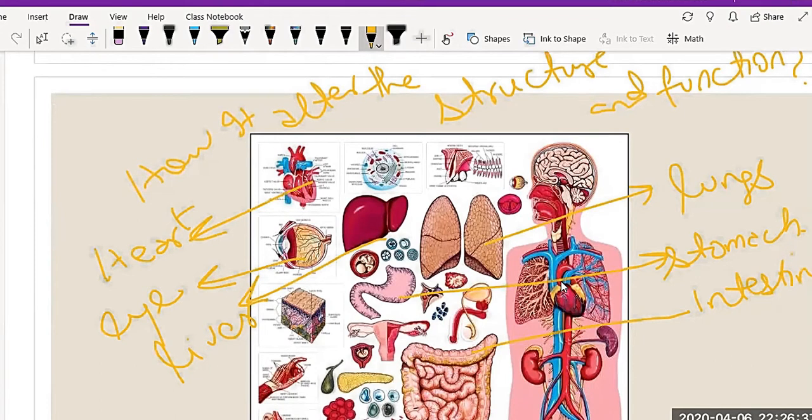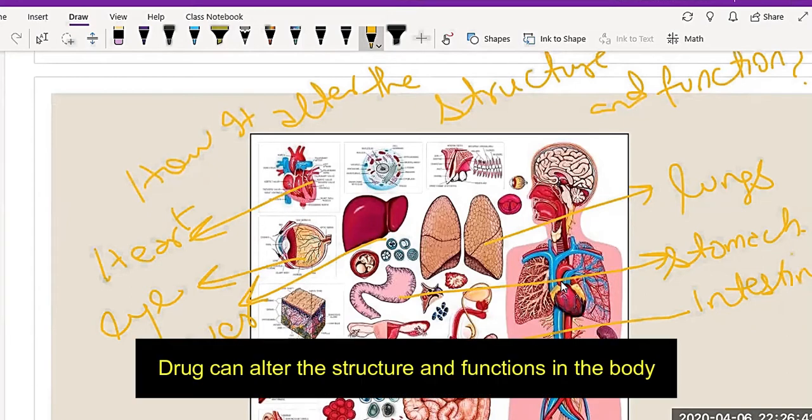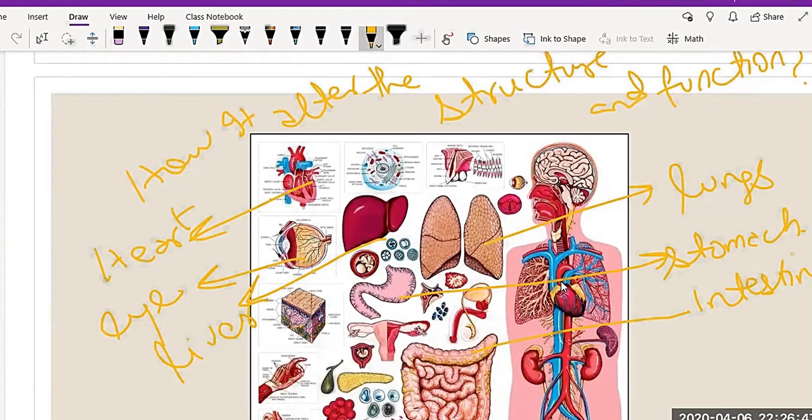There are several different structures in our body, and the drugs alter the structure and functions in the body.